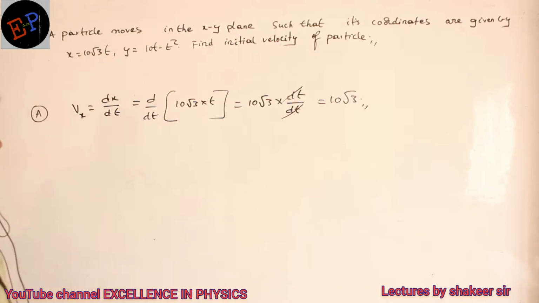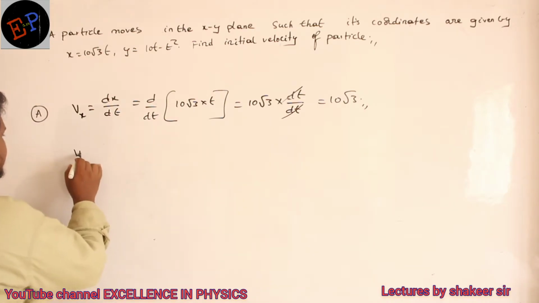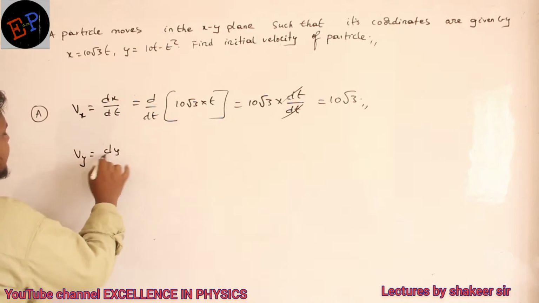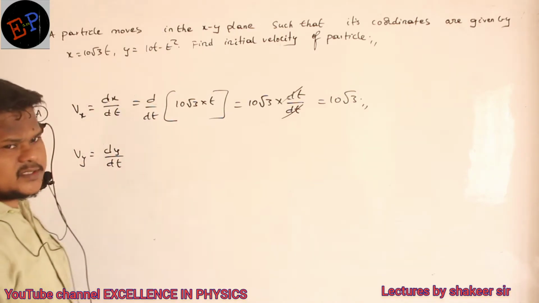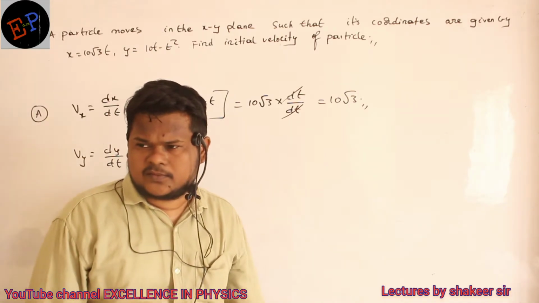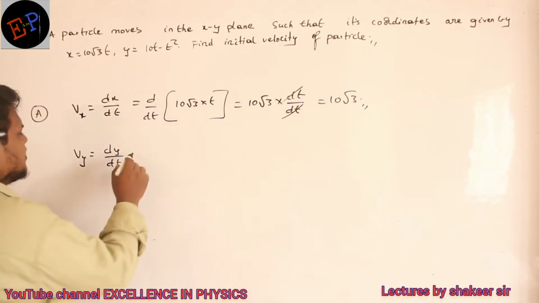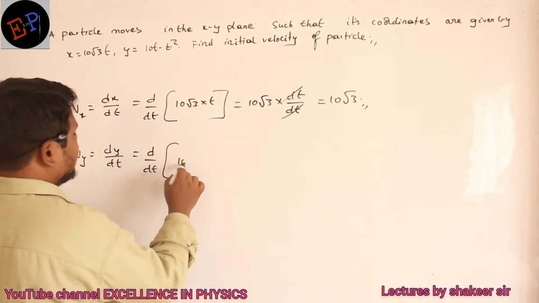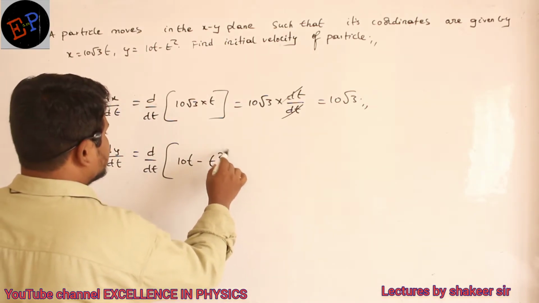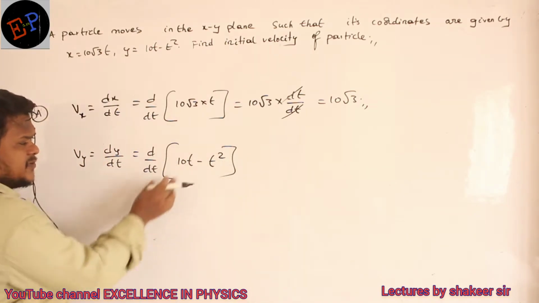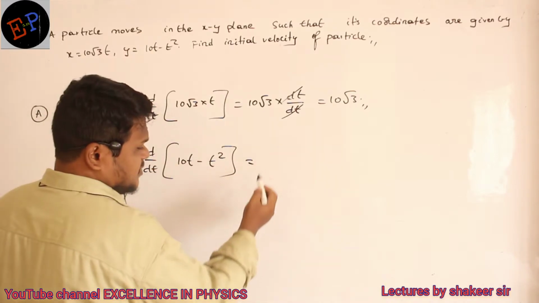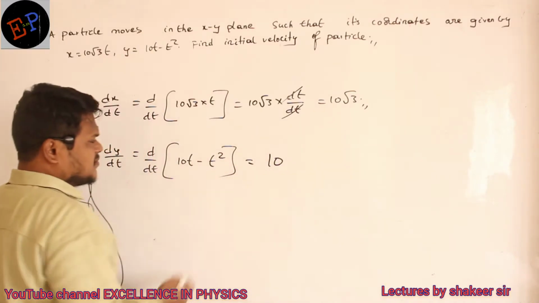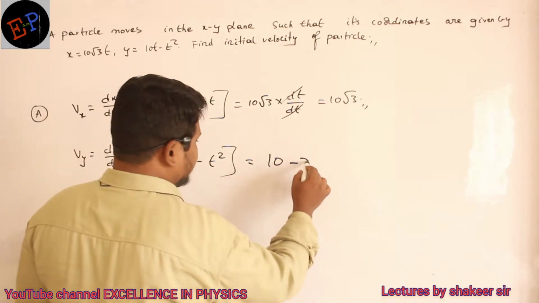Similarly, calculate the velocity of the particle along the y-axis. So vy is equal to dy by dt, differentiation of displacement again with respect to time. What is the y value? 10t minus t square. So differentiation of 10t is 10, and differentiation of t square is 2t.